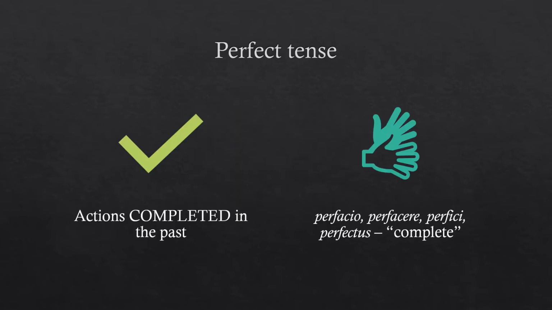The perfect tense in Latin expresses actions completed in the past. The word perfect comes from the Latin verb perficio, which means to complete. Now let's take a look at curro conjugated in the perfect active indicative.